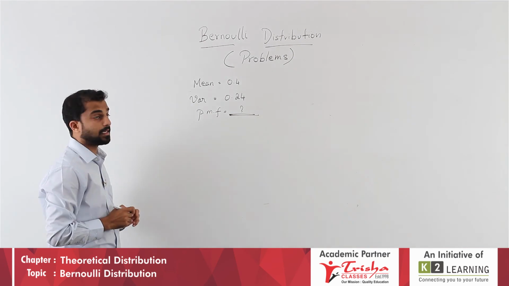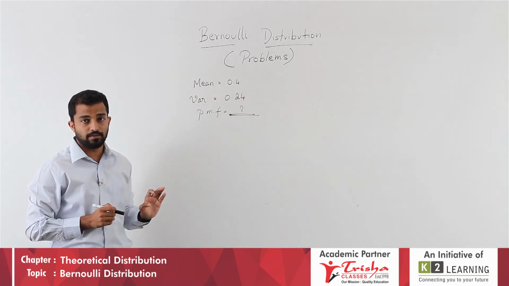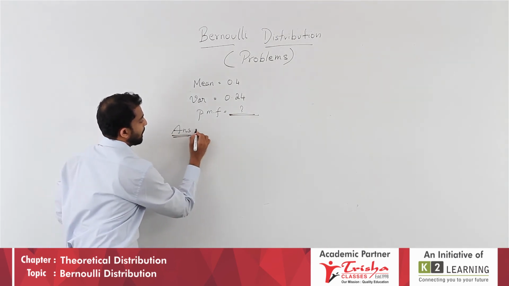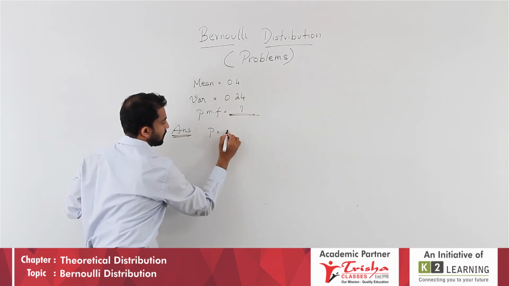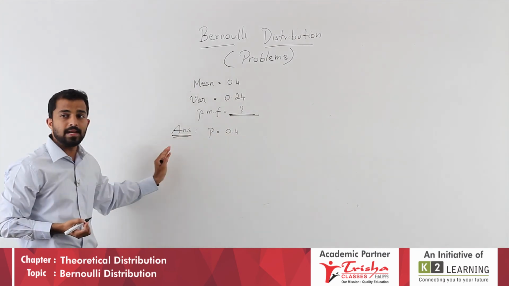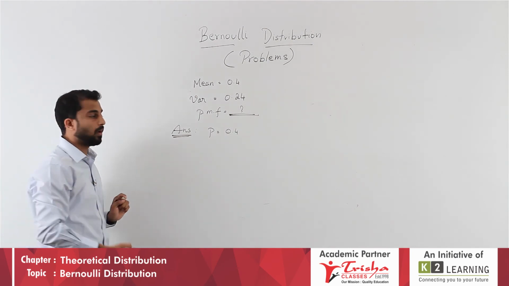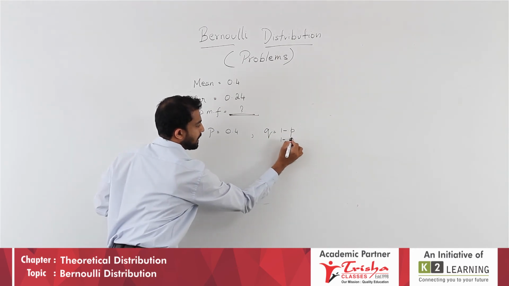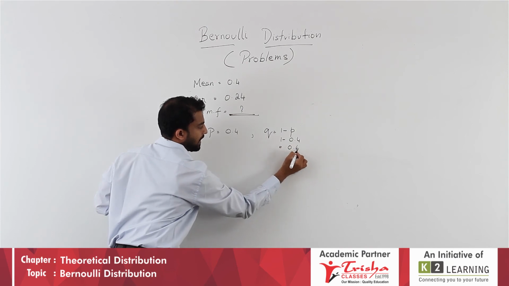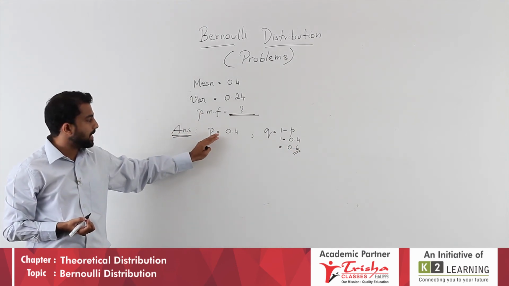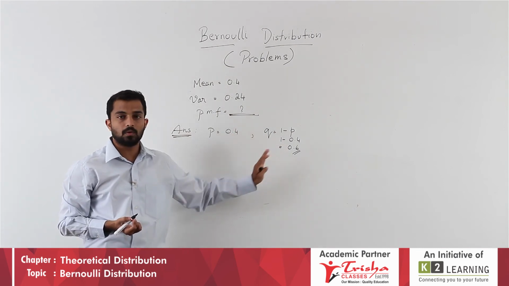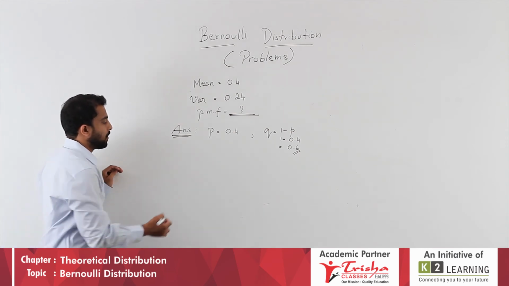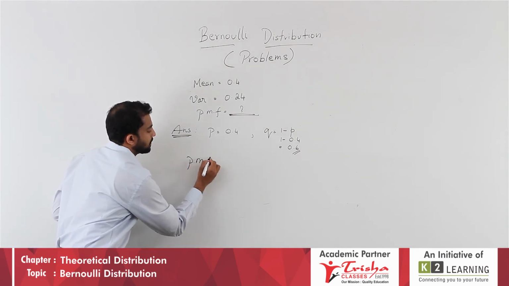Let us recall them once again. Mean is equal to 0.4. In Bernoulli distribution, mean is nothing but P, which is given as 0.4. Immediately next, find out what is Q. What is Q now? Q is equal to 1 minus P, 1 minus 0.4, which is 0.6. So, P is given to us. We also found out Q. Now, what is necessary? We need to find out the probability mass function.